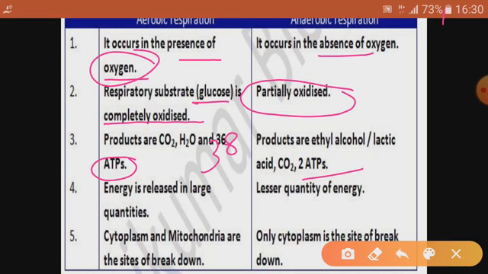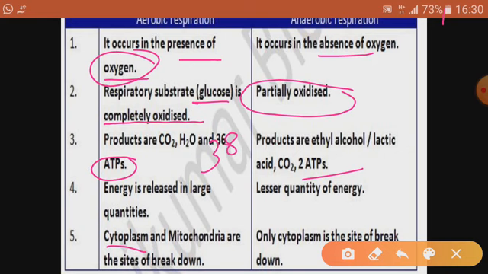Fourth point, a lesser quantity of energy in case of anaerobic, and obviously more energy is released in case of aerobic respiration.